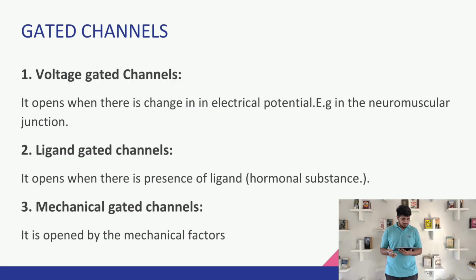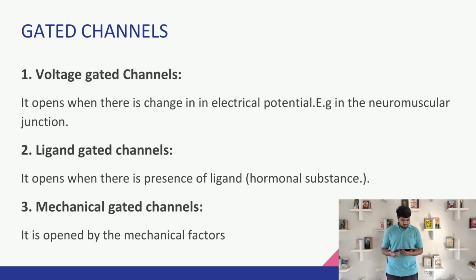Now among the gated channels, there are a total of 3 types: the voltage gated channel, the ligand gated channel, and the mechanical gated channel. There are differences in all these 3 channels, so we will describe each one. The first one, the voltage gated channel, opens when there is a change in electrical potential, for example in the neuromuscular junction. So the channel opens when there is an electric potential change, as the name suggests.